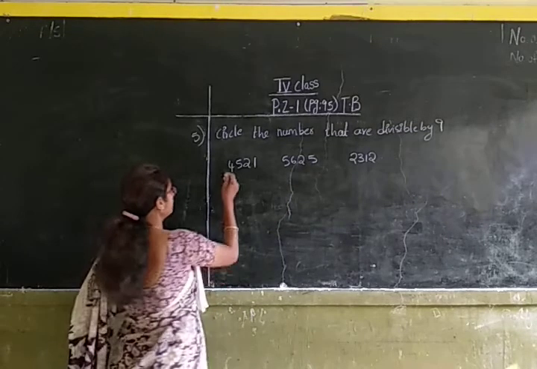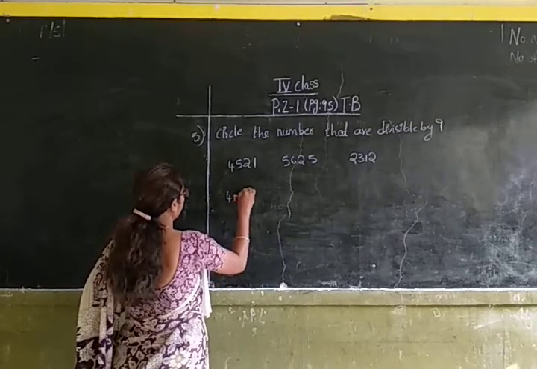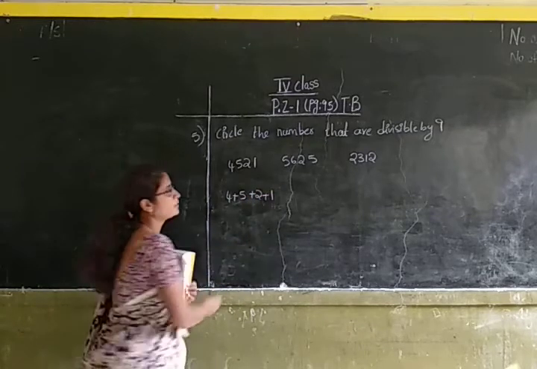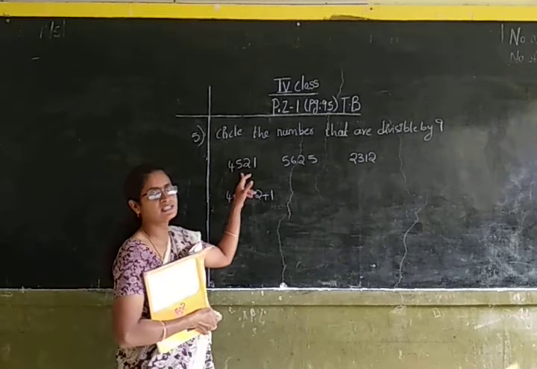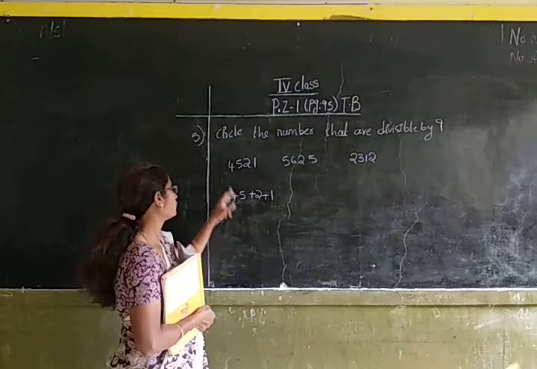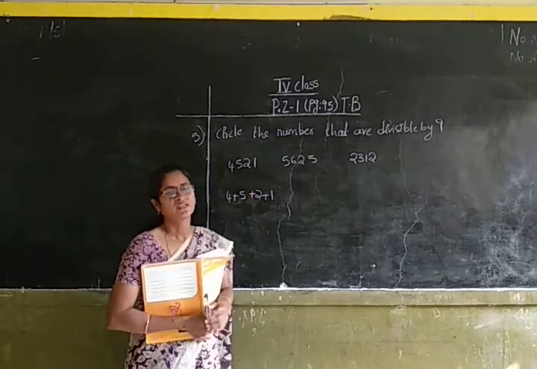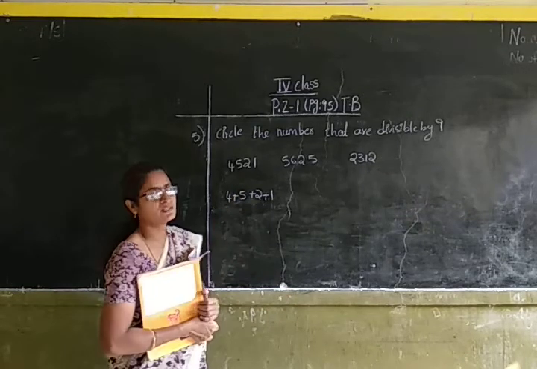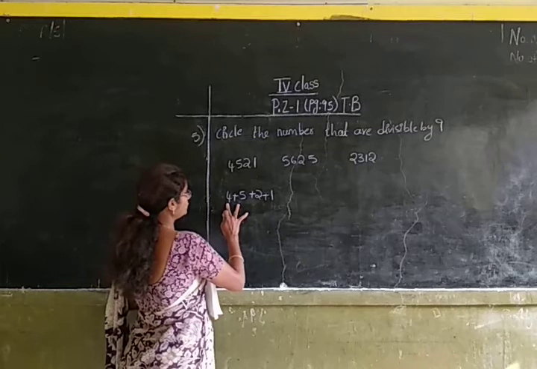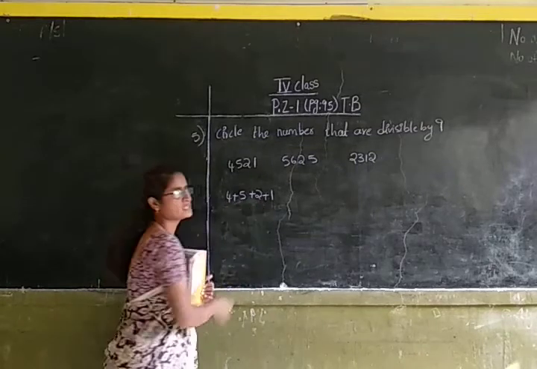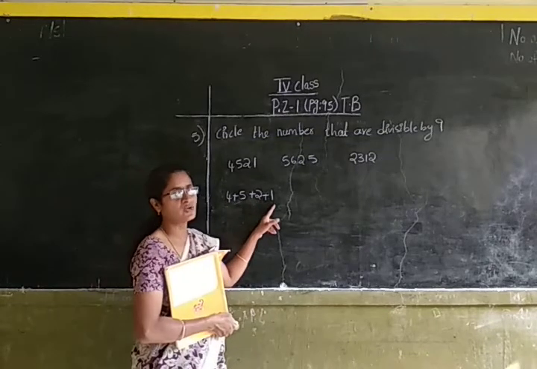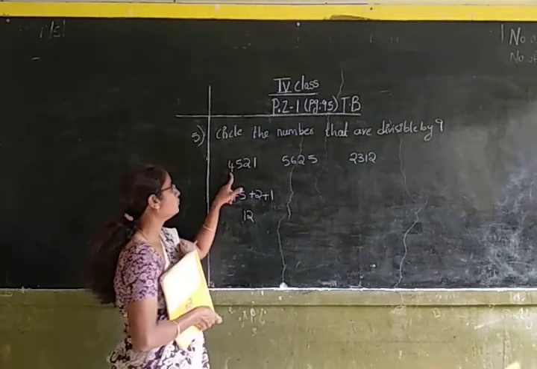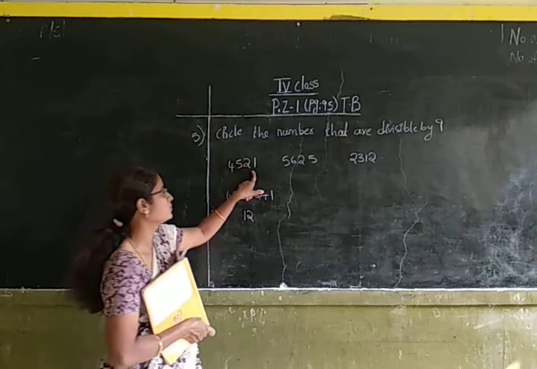So let us find out the sum of the digits. 4 plus 5 plus 2 plus 1. Sum of the digits means you have to add each digit of the number. If the sum of the digits of the number is divisible by 9, then the actual number is divisible by 9. Here 4 plus 5 is 9. 9 plus 2 is 11. 11 plus 1 is 12. 12 is not divisible by 9. So 4,521 is not divisible by 9.